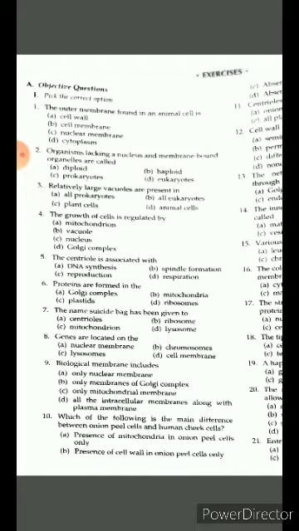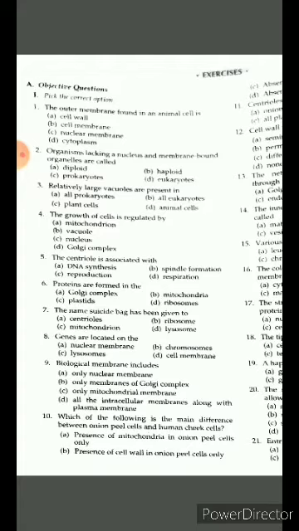Centrioles help in formation of spindle fiber. Ribosome, synthesis of protein. Mitochondria is powerhouse of energy. Then the rest is lysosome. It means your answer is lysosome.